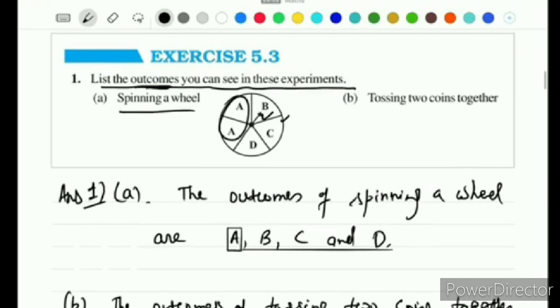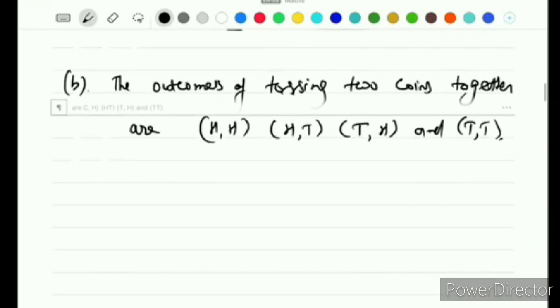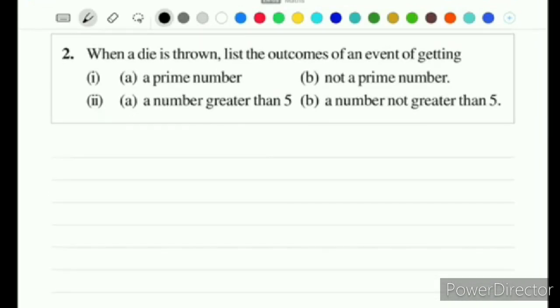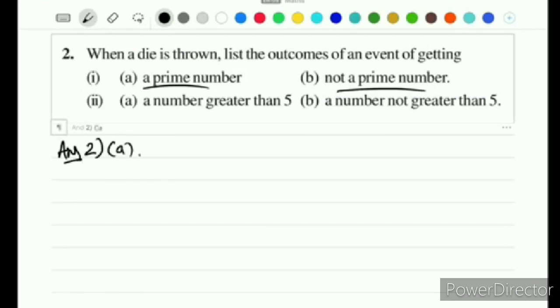Next we will move to the second question. When a die is thrown, list the outcomes of an event of getting a prime number, not a prime number. First part, a prime number. Second part, not a prime number. First we will write the outcomes. We will make a list of outcomes of an event.